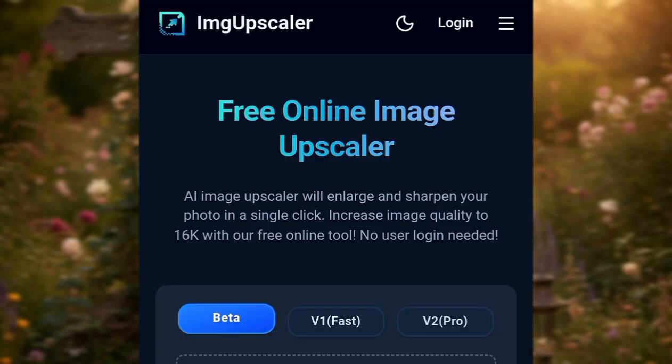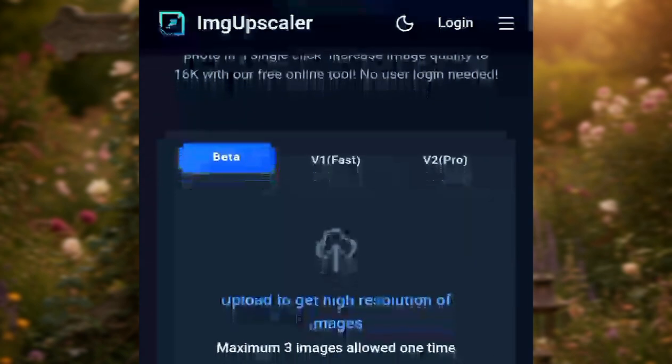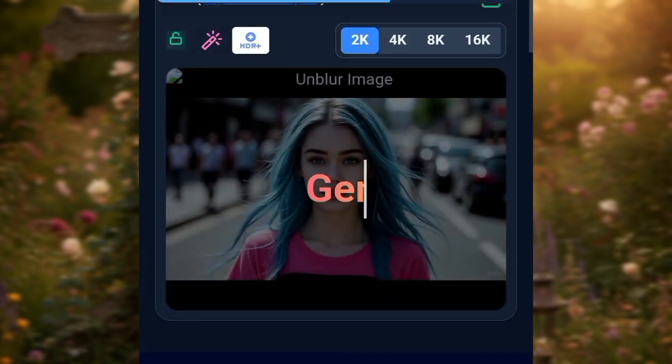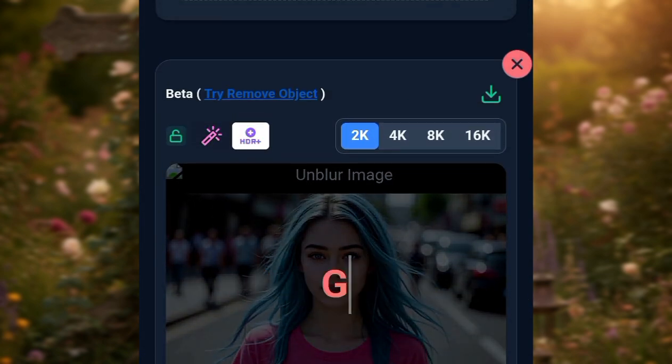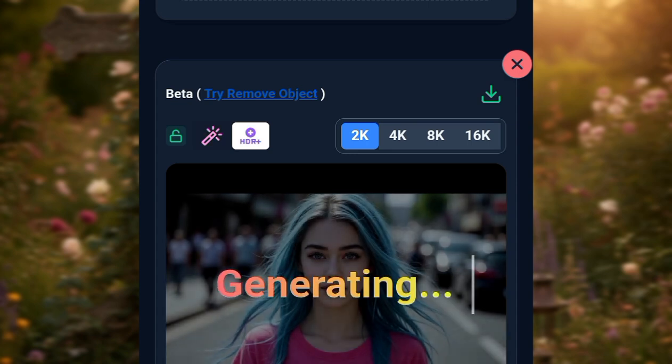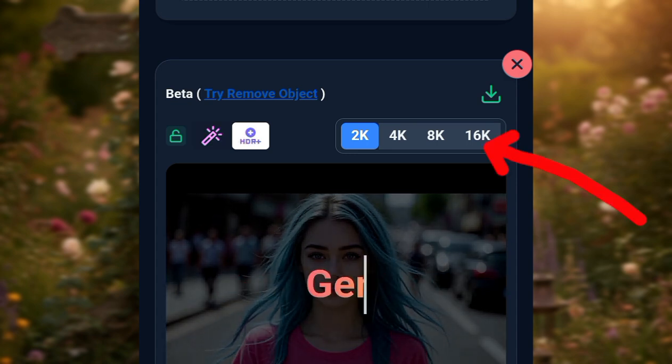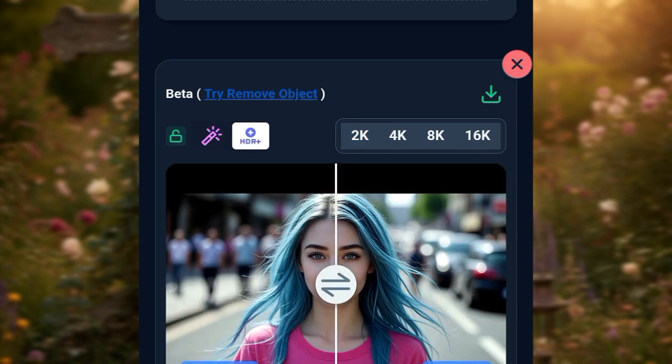Now let's upscale this image using the image upscaler. You can use any of your choice, or I could just leave the screenshot here so that you can try this one out. Choose your image and of course upscale it based on your preference to 2K, 4K, 8K and 16K. You can see that here. You can actually do that. All right, now once we are done with this, we are ready to generate our video.